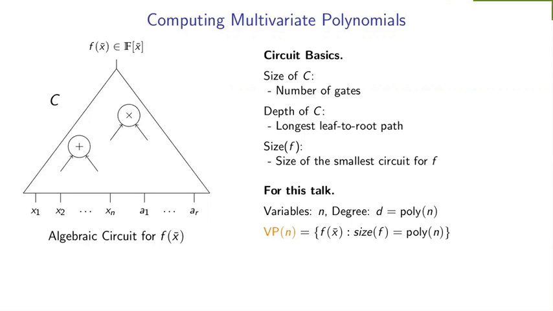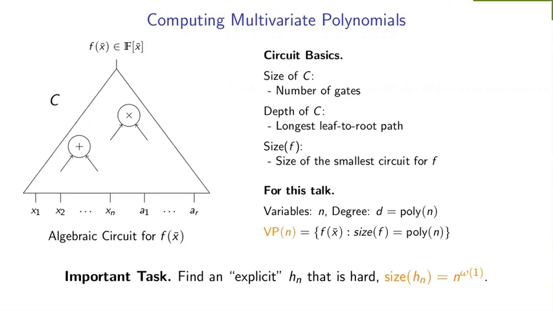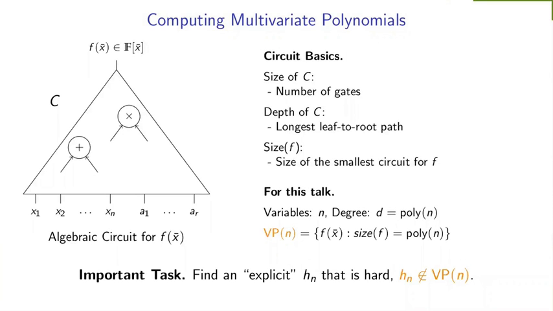This brings us to the central question in algebraic complexity, which is that of finding an explicit polynomial that is hard. That is, it requires circuits of size super polynomial in n. Or in other words, we want to find an explicit polynomial that is outside VP. Here by explicit, we mean anything that is easy to describe, reasonably easy to describe. So for instance, permanent is an explicit polynomial.